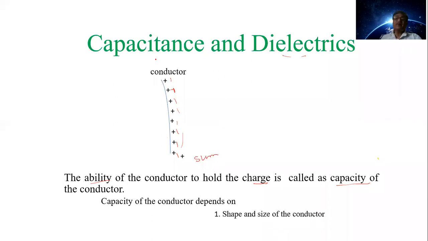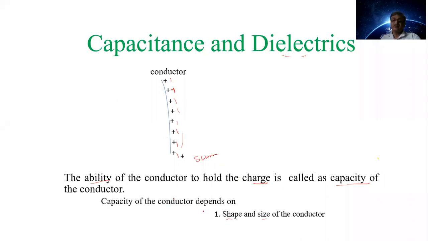Now, capacity of the conductor depends on shape and size of the conductor. Means whether it is spherical, cylindrical, plane, etc. Size of the conductor also affects the capacity of the conductor.